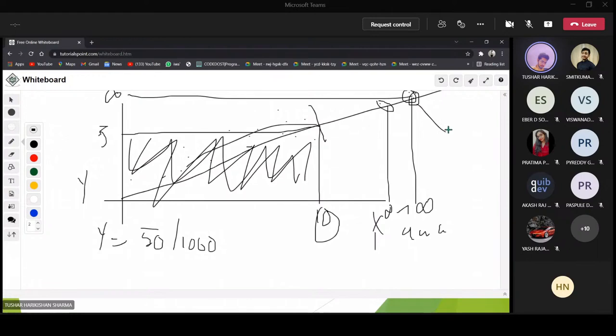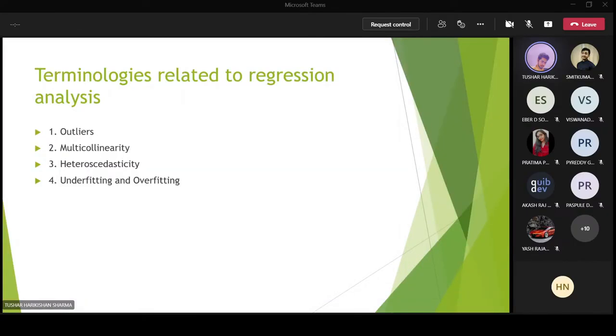These points are known as outliers. As the name suggests, they lie outside your range, so you just need to remove them. That's pretty simple. There may be some bookish definitions for outliers, but the most perfect definition is that an outlier is a point that is beyond your range, nothing else.